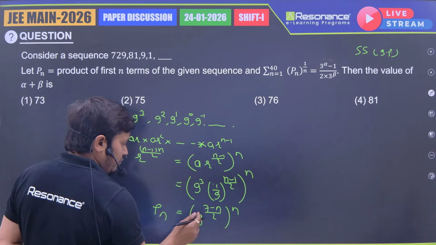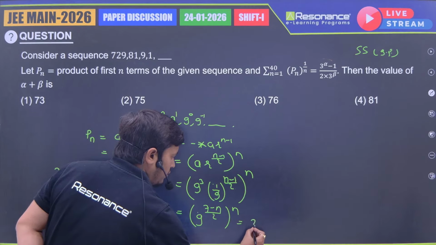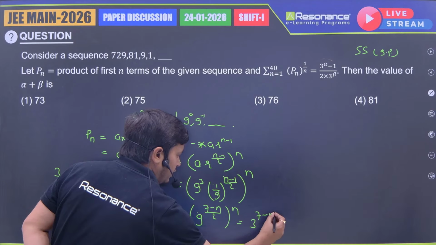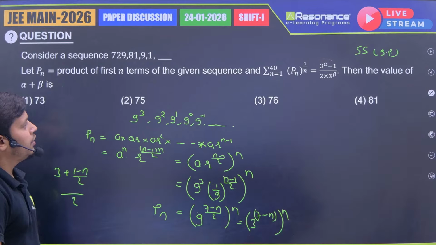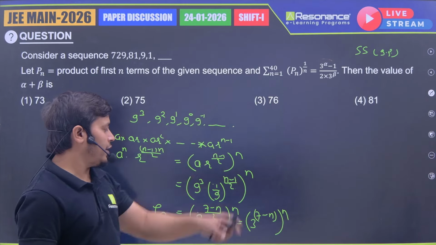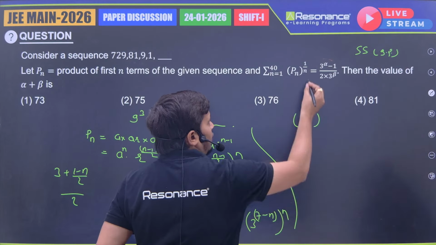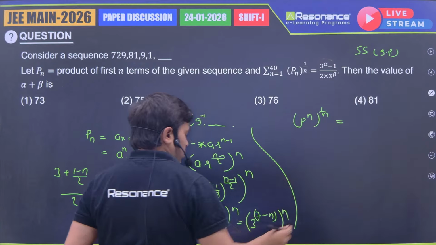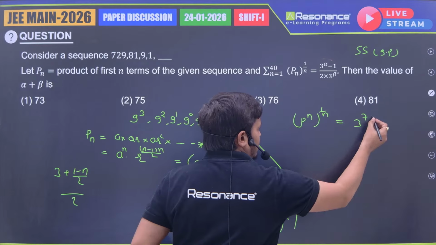Acha, Pn: this 9 can be written as 3 square, then 2 also got cancelled out, and what we got: 3 power (7 minus n), whole power n. Now what actually do we need? We need Pn power 1 by n. So from here, Pn power 1 by n, that n got cancelled out, and what we got: 3 power 7 minus n.